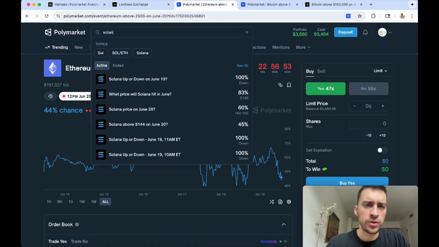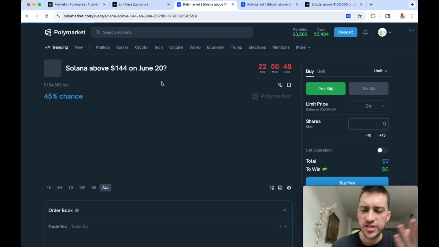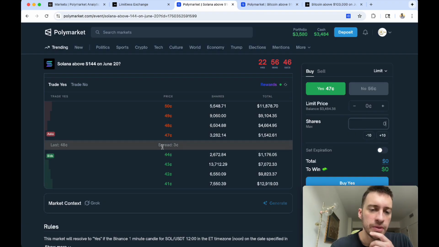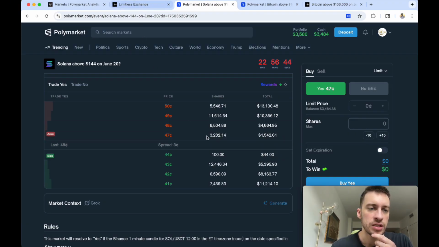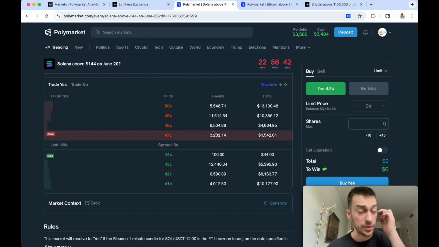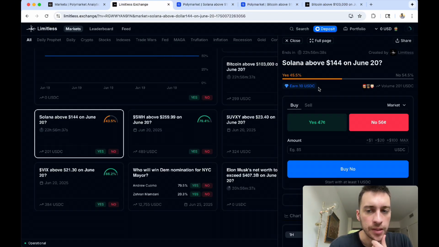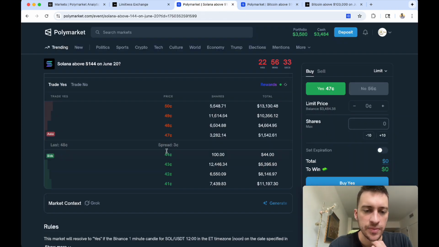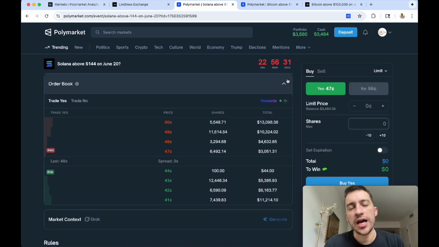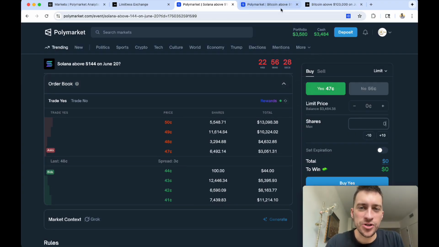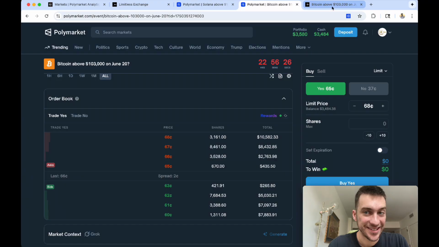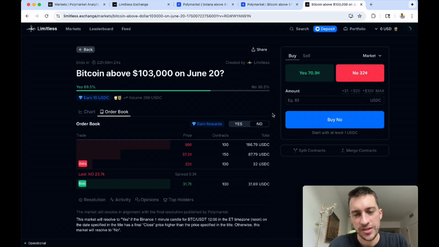The Solana, what is it? Solana above 144. Perfect. Same market right here. Easy. So you can see we can buy 40, 43, 47. With Polymarket, by the way, you can probably put limit orders in between these and probably get filled anyway, if you're curious. But yeah, you could buy no here. Buying no at 56, you'd have to buy lower than 44 to make profit. So yeah, not every market is going to have arbitrage that's as easy as this, because this is just like severely mispriced, right? This is just very, very severely mispriced.